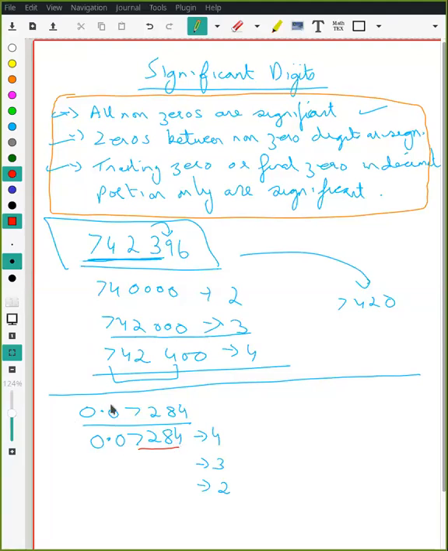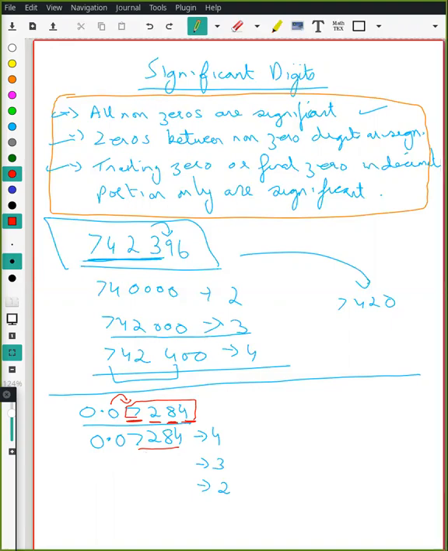See what's happening? The zero over here is just being used to place 7. So the first significant digit is 7. From here this will be the first, this will be second, this will be third, and this will be fourth. So I will look at only this portion and round it off. Had I had something over here like maybe 5, then I would round off over here. So these are the 4 digits which I'm going to look at.